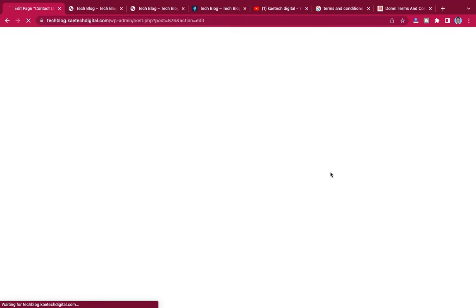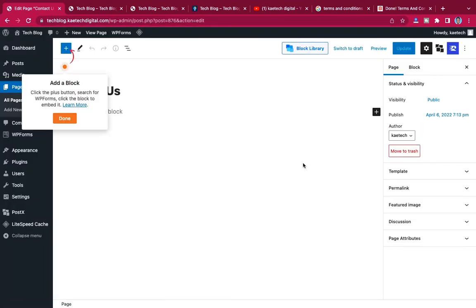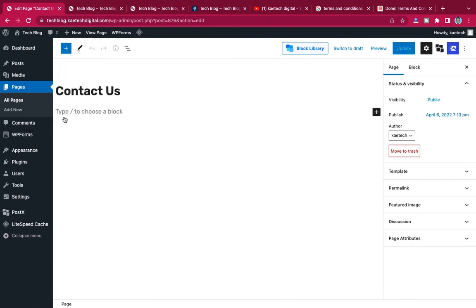Okay, very good. So it will bring us over here, even though it did not insert it for us, but we can click over it to insert the page. But before that, I want to change the layout of this contact us.